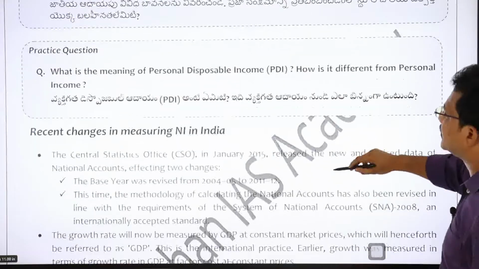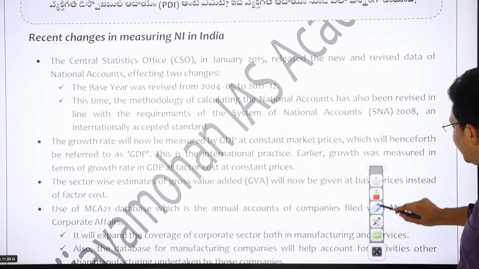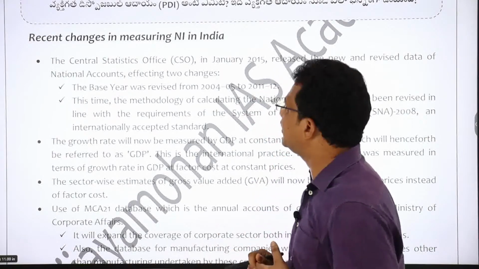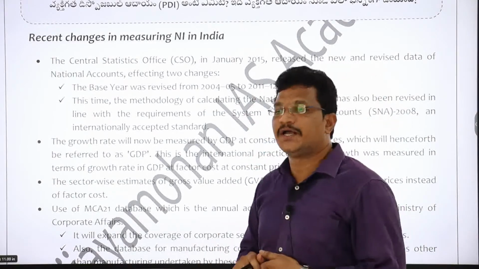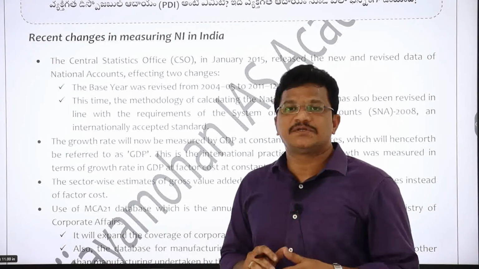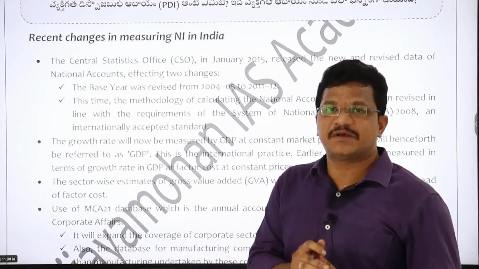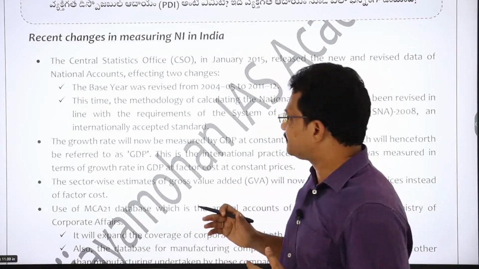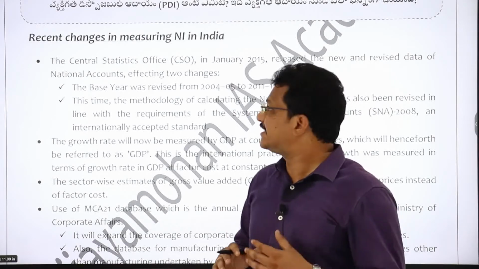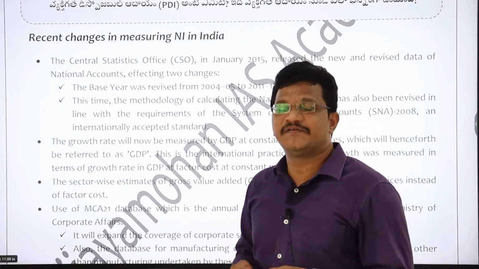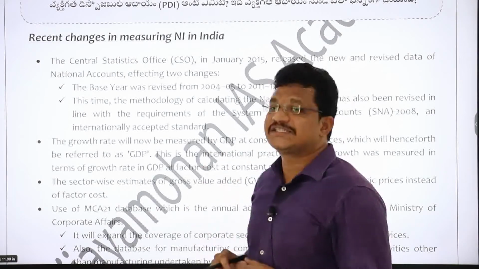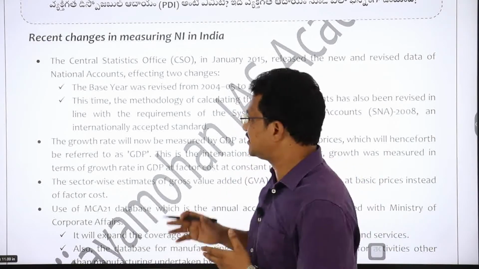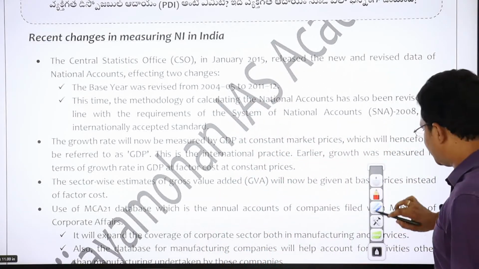And as far as the syllabus is concerned, one of the important aspects for your exam is what are the recent changes that are being incorporated in measuring national income in India. How has it become somewhat comprehensive compared to the previous method of calculating national income in India? Maybe tomorrow there will be a question: explain the recent changes which are incorporated in measuring national income in India, or comment on the recent changes in measuring national income in India. So that is the reason this is also one of the important aspects, right?